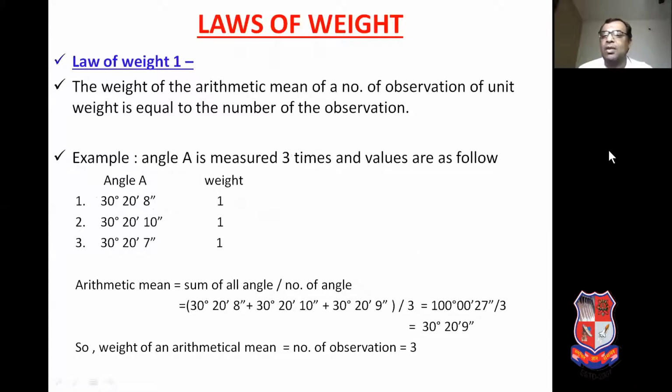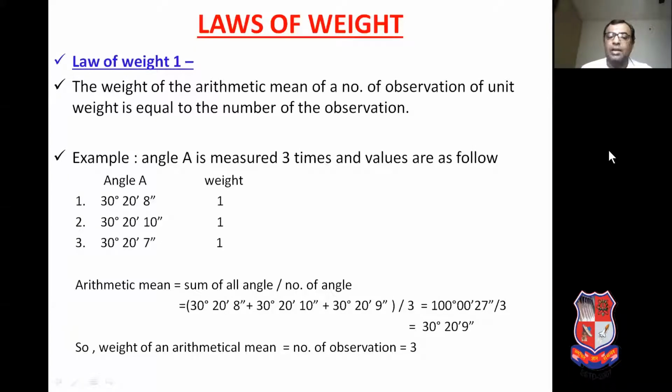Now let us start with the laws of weight. There are 7 laws of weight, important topic from the exam point of view. So let us start with first law of weight. It states that the weight of the arithmetical mean of a number of observations of unit weight is equal to the number of observations.